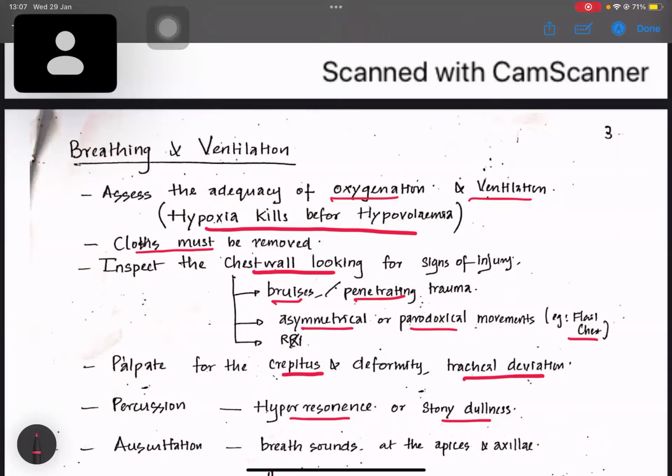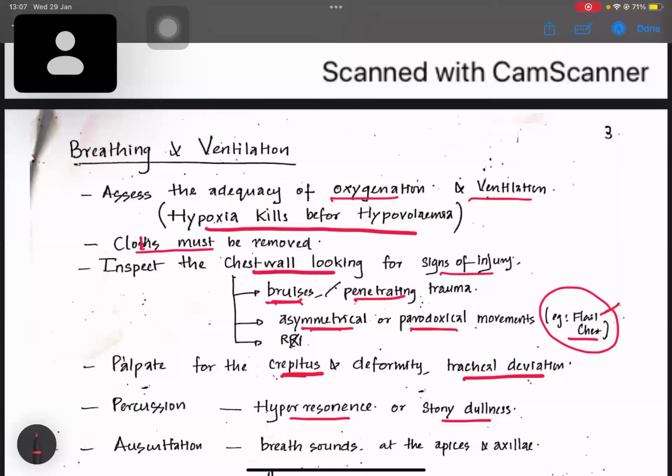If there are clothes, we should remove them, because they will be tight and obstructing. We should inspect the chest wall, looking for any signs of injuries, bruises, penetrating trauma, asymmetrical or paradoxical movements of the chest, because the patient might be having a flail chest or rib fractures.